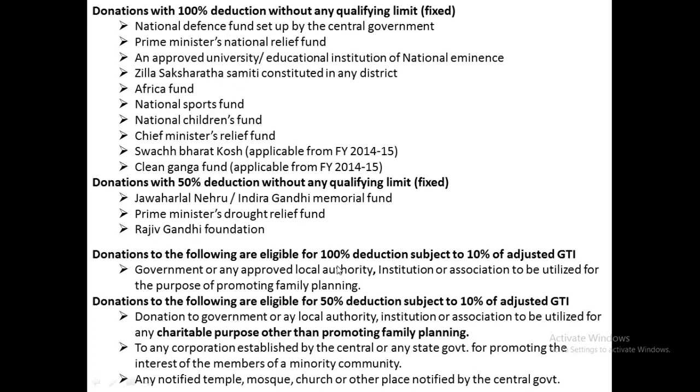In the case of subject to 10% maximum limit, there will be a comparison between the actual amount of donations made and 10% of adjusted gross total income, and whichever is least will be taken as the deduction. Next, donations to the following are eligible for 50% deduction subject to 10% of adjusted gross total income.